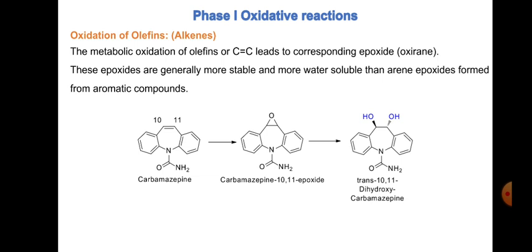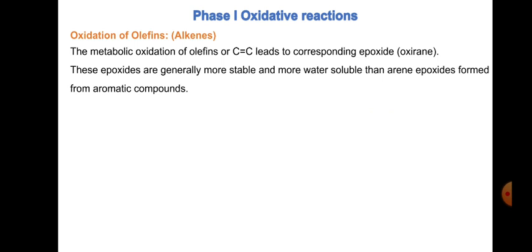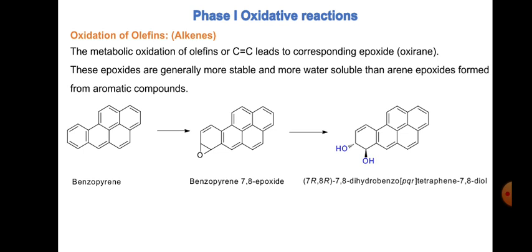It is an oxidative reaction of olefins. Okay, then similarly we can see the benzopyrene. This is the structure of benzopyrene. You can see there are a lot of double bonds here. Now consider this double bond is getting converted to an epoxide.